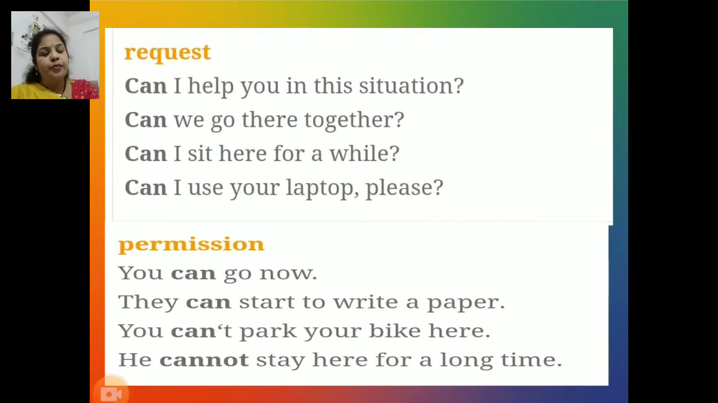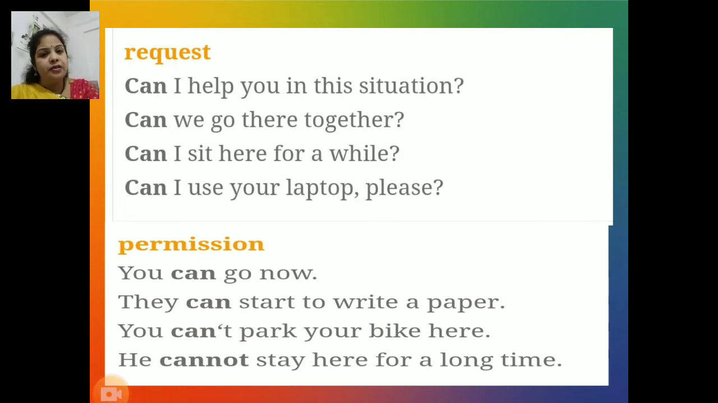Can also conveys or is used for showing request. See all these sentences. Can I help you in this situation? Can we go there together? Can I sit here for a while? And can I use your laptop, please? You can clearly see in all these sentences, modal auxiliary verb can is used for request.